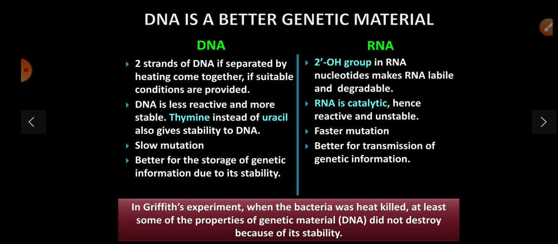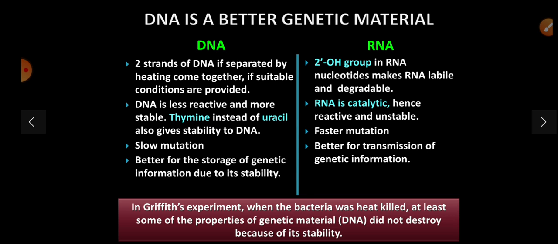So which one is the better genetic material, DNA or RNA? DNA. The two strands of DNA, if separated by heating, come together if suitable conditions are provided. DNA is less reactive and more stable. Thymine instead of uracil also gives stability to DNA. So there is slow mutation, which is better for the storage of genetic information due to its stability.